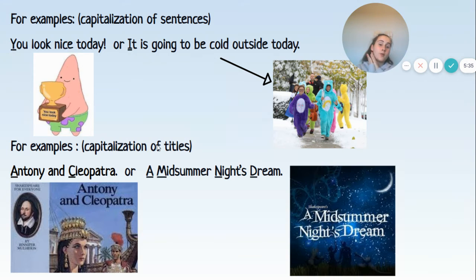For an example of capitalization of titles: Antony and Cleopatra by Shakespeare. Antony, the A is capital. Cleopatra, the C is capital. The "and" is not capital, just like Romeo and Juliet, because that's exactly what we're looking for, a non-capital A from "and." Or we could say A Midsummer Night's Dream, also by Shakespeare. All of them are principal words, so they're all capital letters.